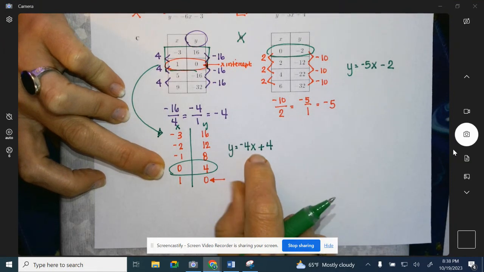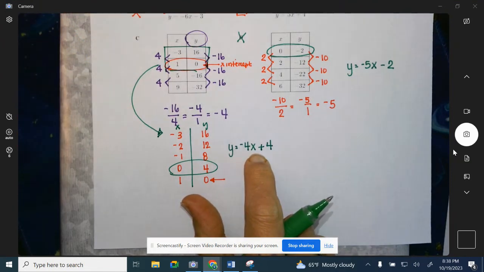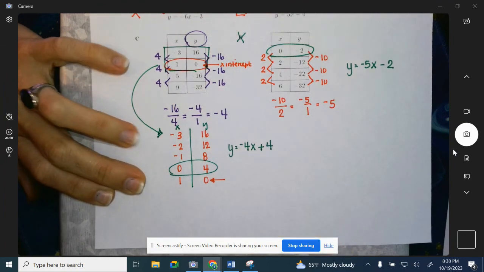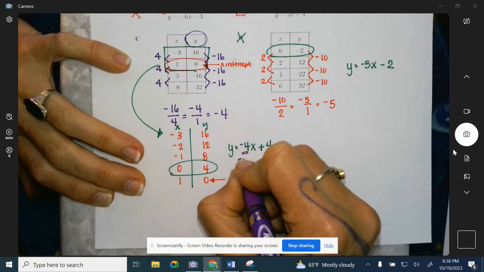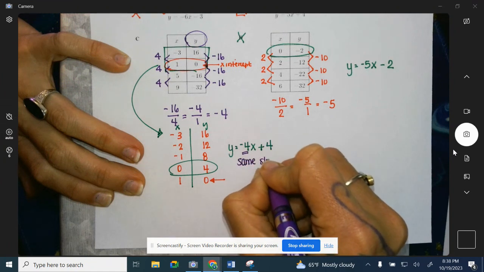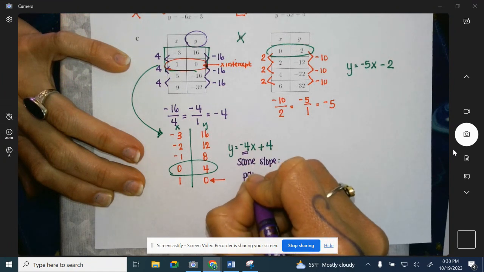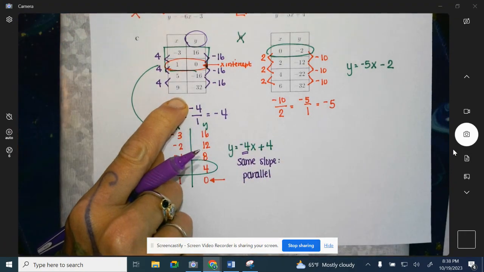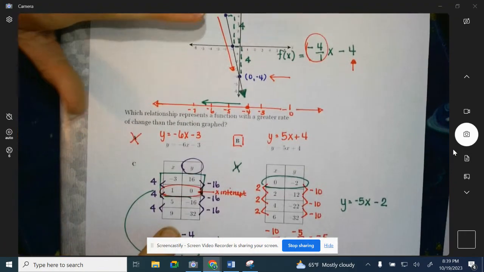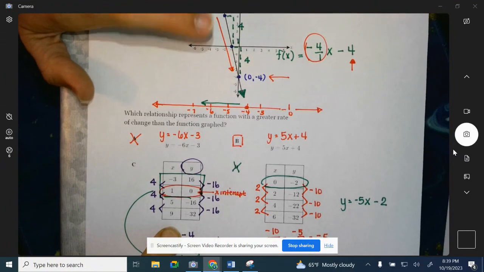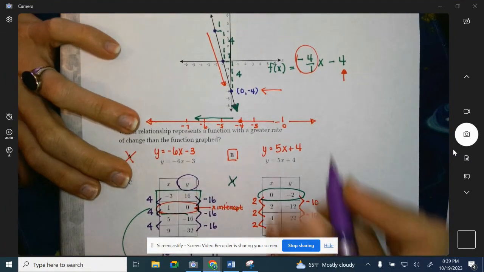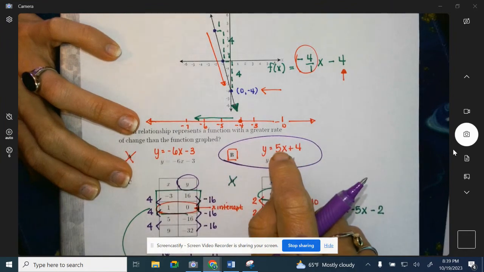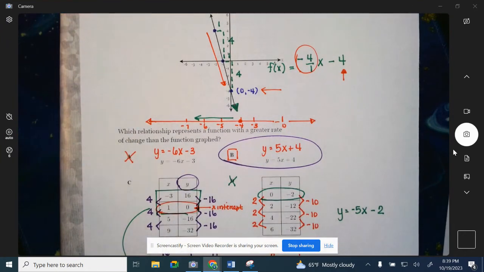Now, this is not the same line as the one drawn, but it does have the same slope. What do we know about same slope? What kind of lines are these? These are parallel lines. So this line would be parallel to the line we initially graphed at the top. So the one that does have the greater rate of change is our B with that +5x. All right, guys, practice makes perfect. See you next time.